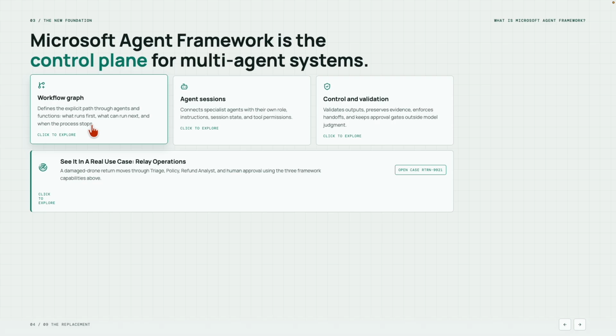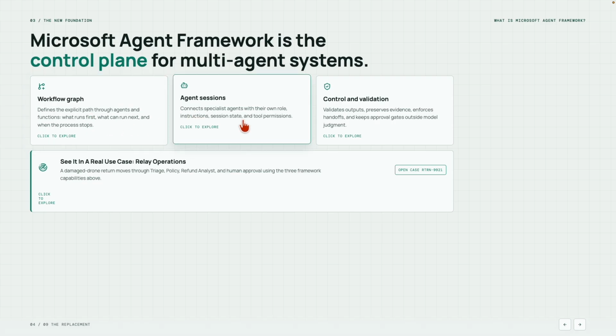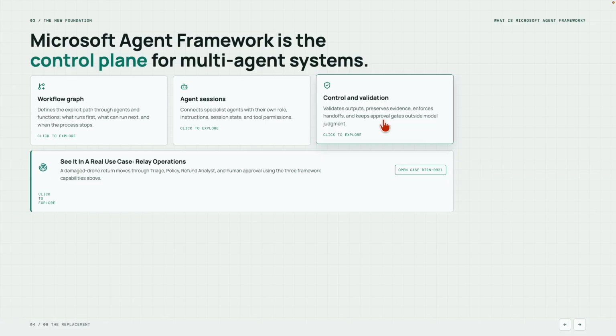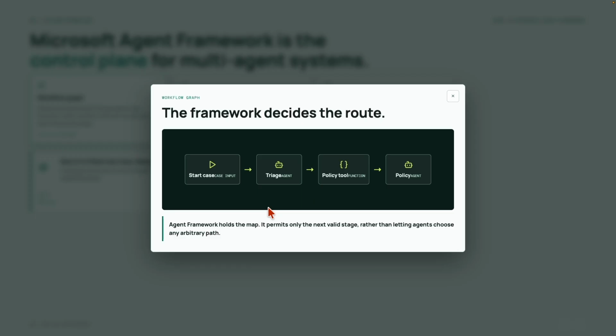There are three key building blocks: workflow graph, agent session, and control and validation. Let's look at each one using our drone return example. The workflow graph defines the route. In our example, the damaged drone case starts with the triage agent. After triage is complete, the case moves to the policy agent.